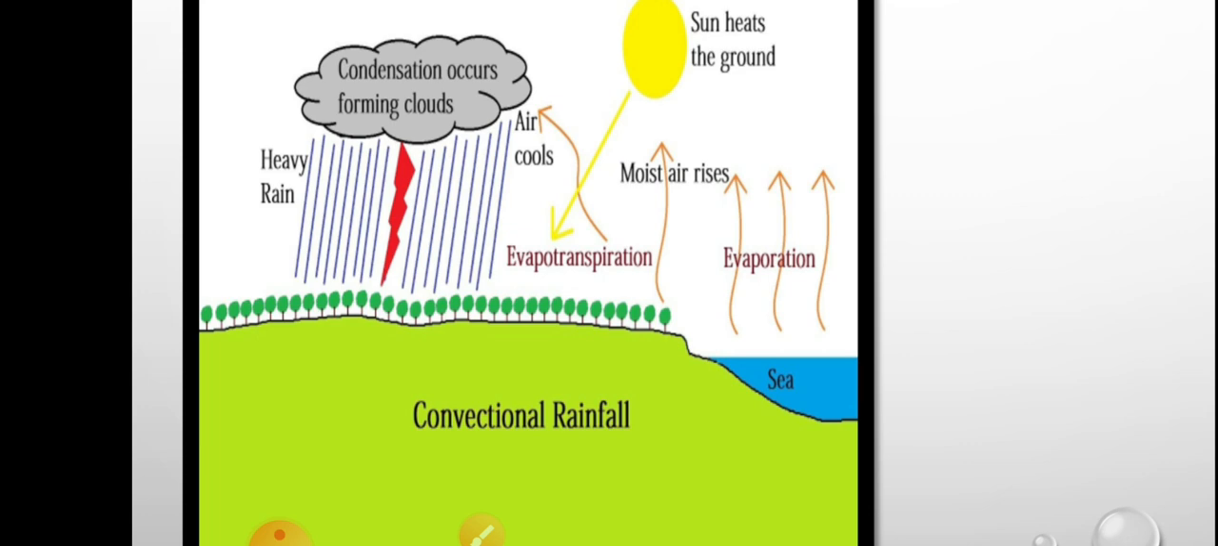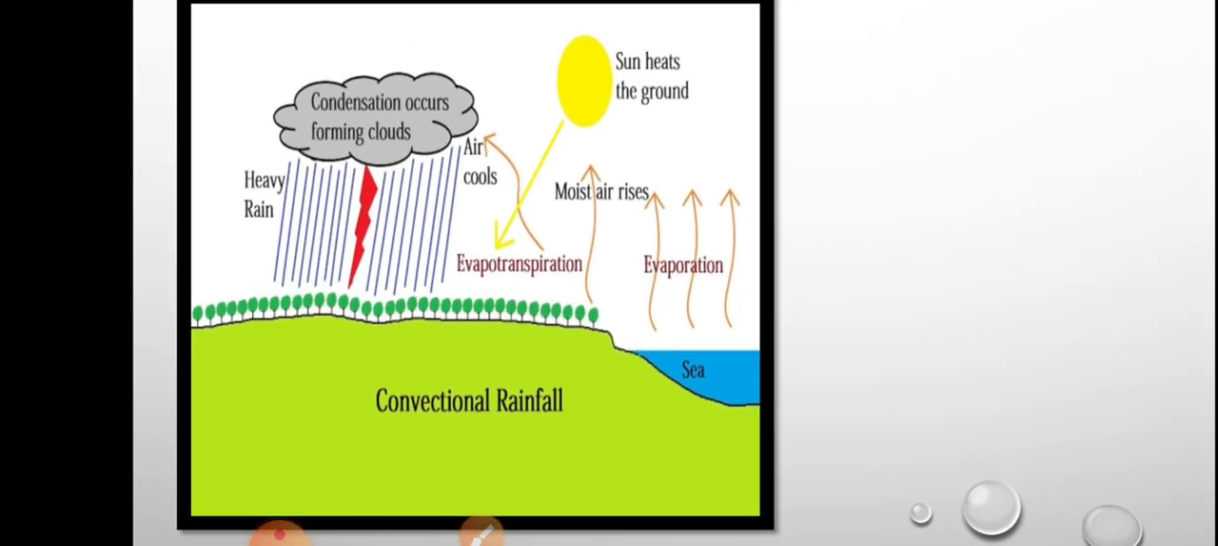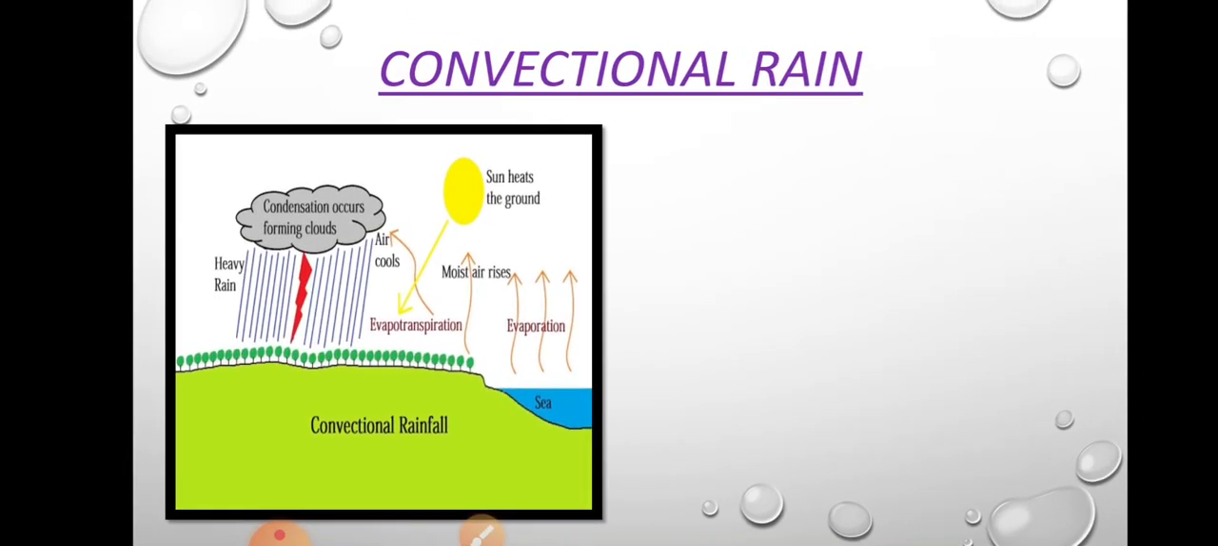Due to high temperature, it heats both the ground and the sea water. Water from the sea gets evaporated and rises up. After reaching a certain height, it starts condensation to form clouds, and from clouds to heavy rainfall with thunder and lightning. This is the speciality of convectional rainfall.